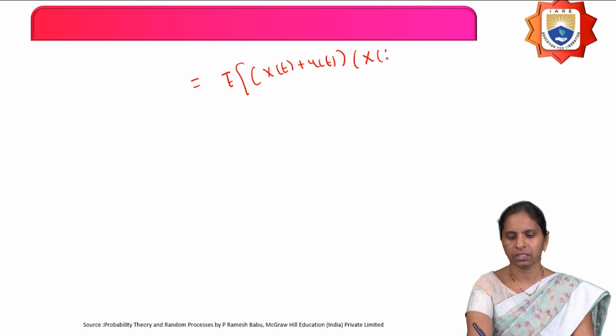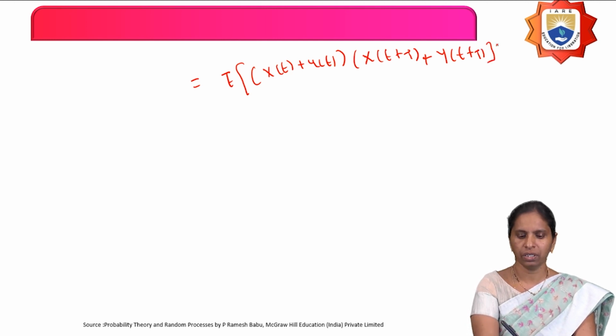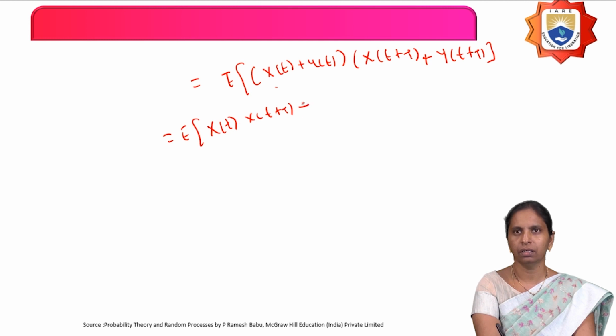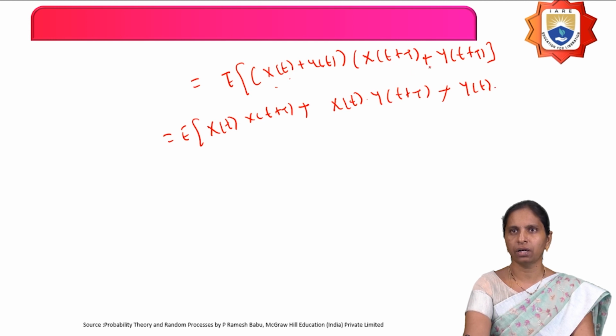So that equals the expectation of x of t into x of t plus tau, then x of t into y of t plus tau, plus y of t into x of t plus tau. Just multiply those two product components. Then you get plus y of t into y of t plus tau.